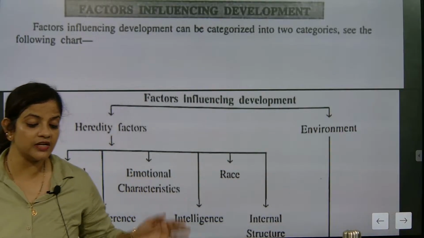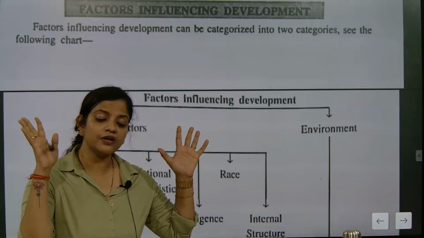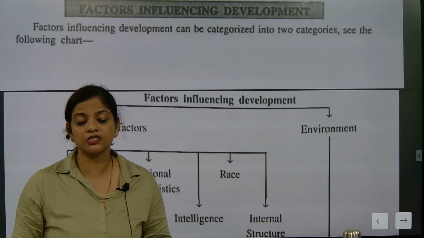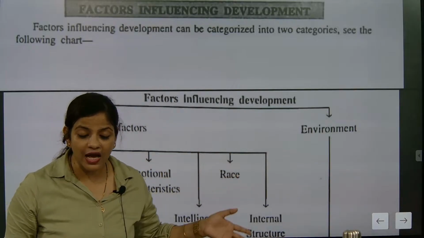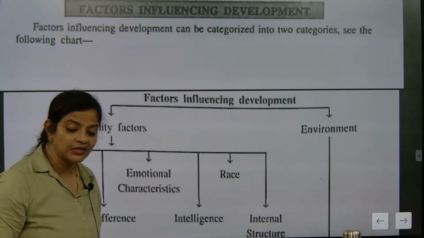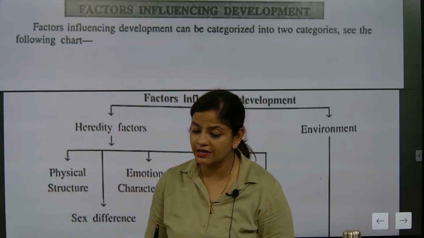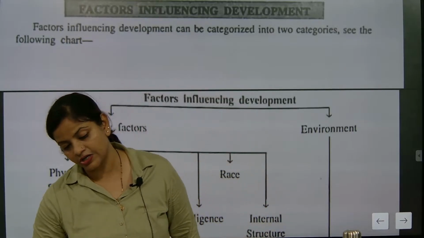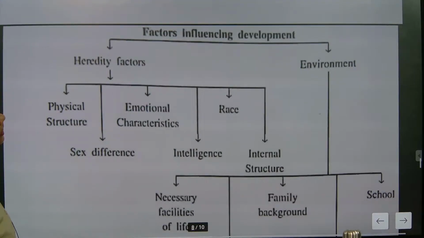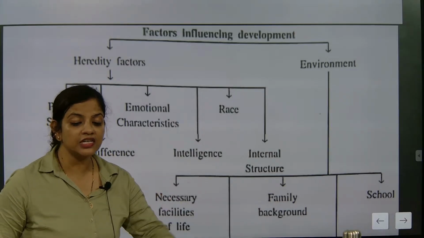factors influencing development. One by one we are going to discuss what all the factors are. First we studied principles, then we talked about how the environment and the education system are dependent upon development. Now we are going to talk about factors influencing development. Which are the factors which can influence development? The first important factor is heredity, and the second one is environment. Understood? So how can heredity and environment work as factors influencing development?